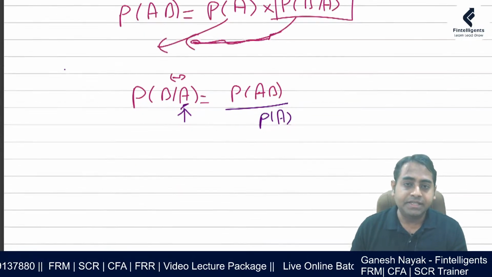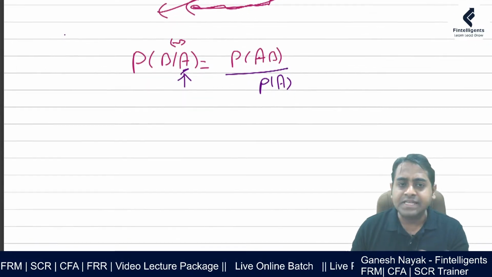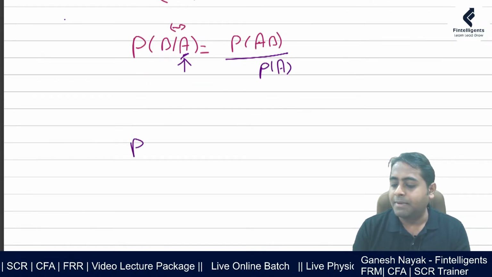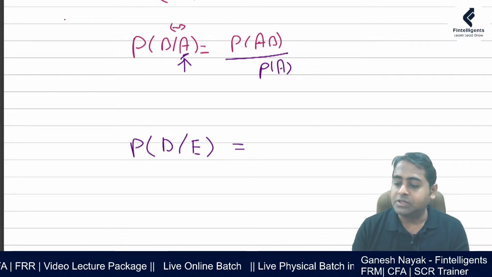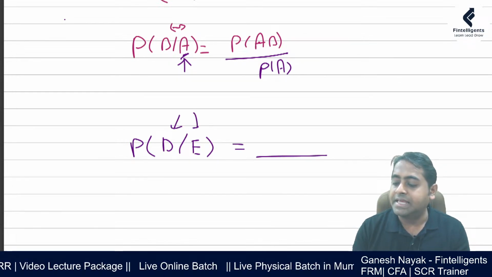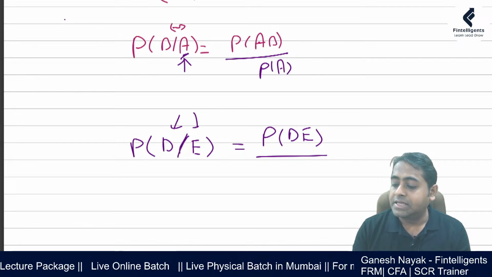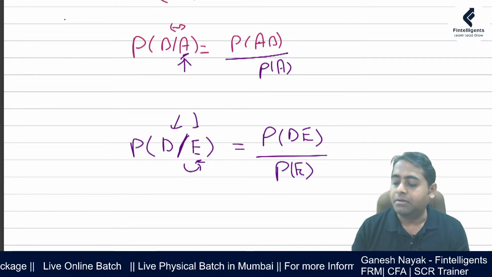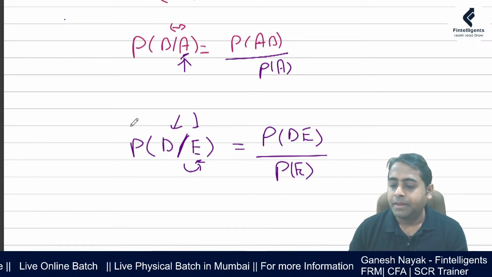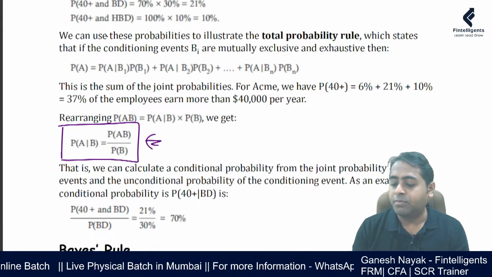So you always have to think of it this way. If somebody is facing a problem remembering the formula for Bayes' theorem, it is very simple. Suppose I'm saying probability of D slash E. The numerator is going to be the joint probability of both D and E happening together, so DE, and whatever is after this slash, that means it has already happened, that will come in the denominator. You have to remember it that way. So this is the Bayes' theorem formula.